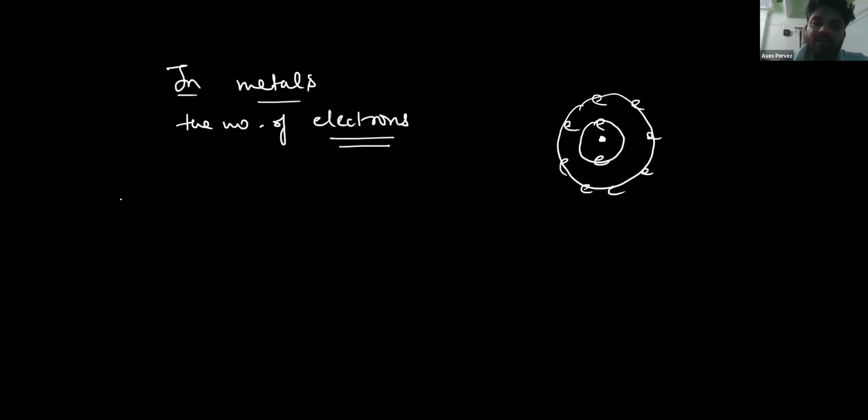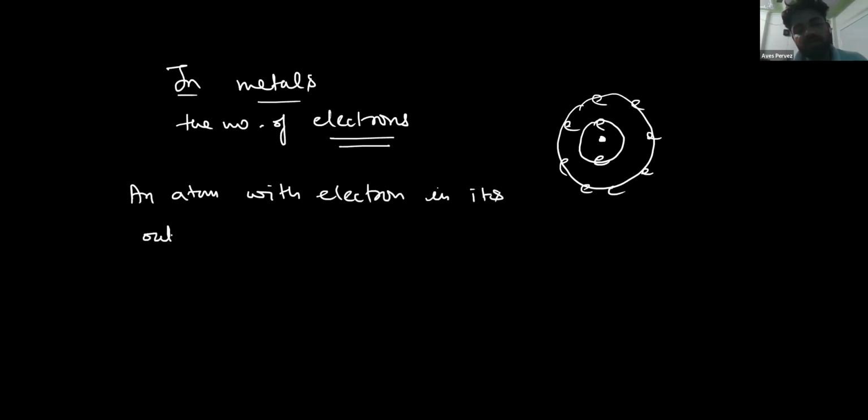An atom with electrons in its outermost shell can have maximum one, two, or three.